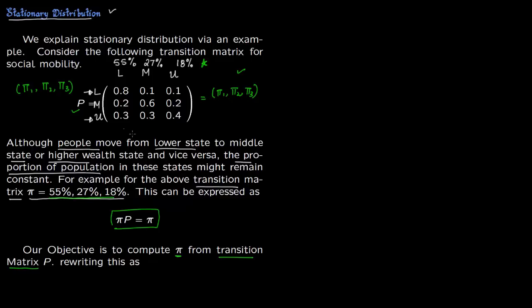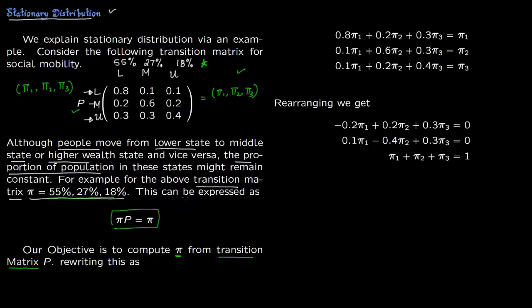This data of social mobility you could compute from big data available to you. These days we talk about a lot of big data analytics. So if you have big data about, say, computer programmers, you can see how many are working on a lower salary, a middle salary, and an upper salary, and then you can see how many people actually moved up the ladder or down the ladder, and get a transition matrix.